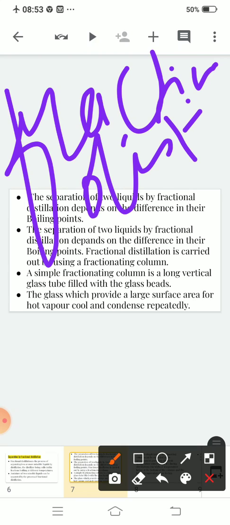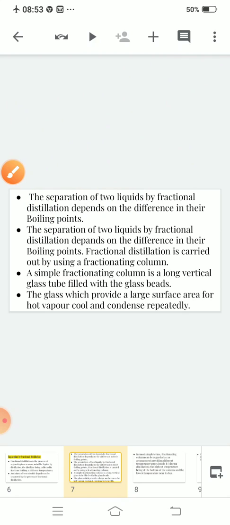And if the difference between their boiling points is more, then in that case you will use distillation as a separation technique. So the separation of two liquids by distillation depends on the difference in their boiling points.